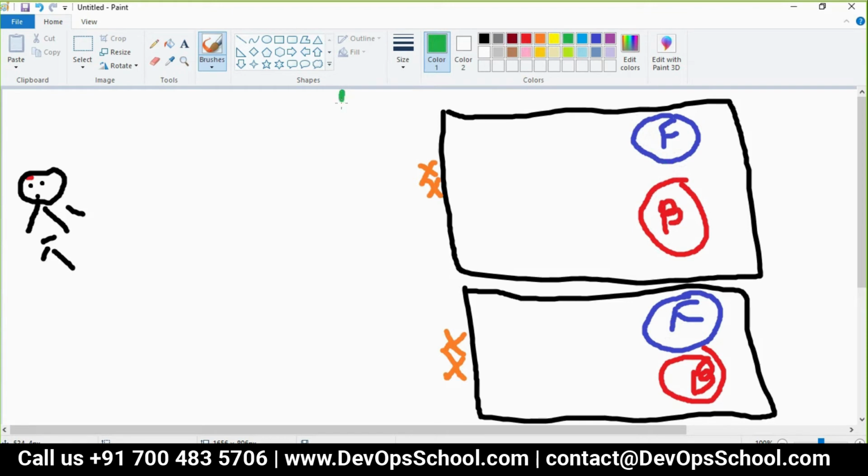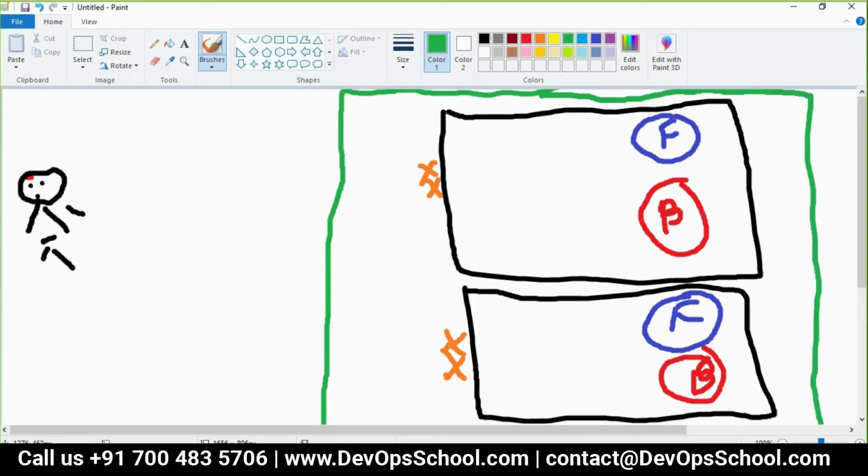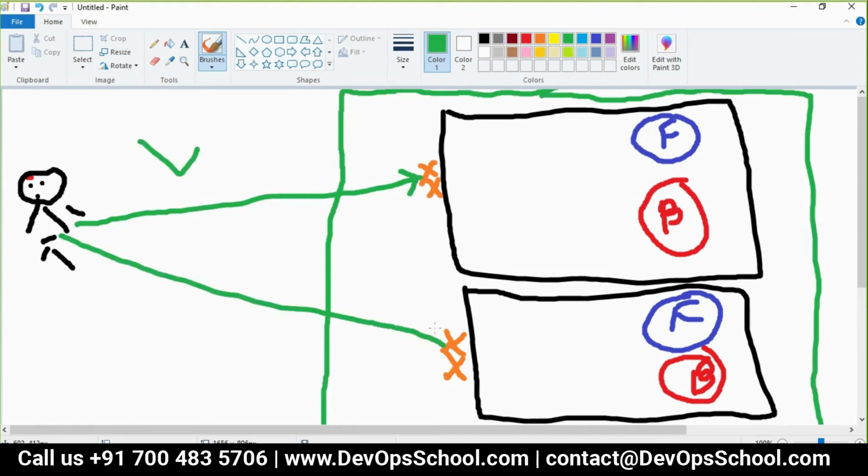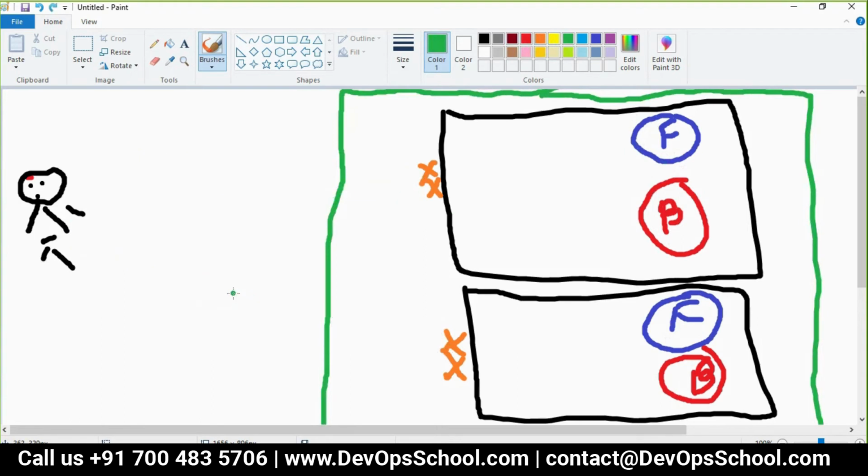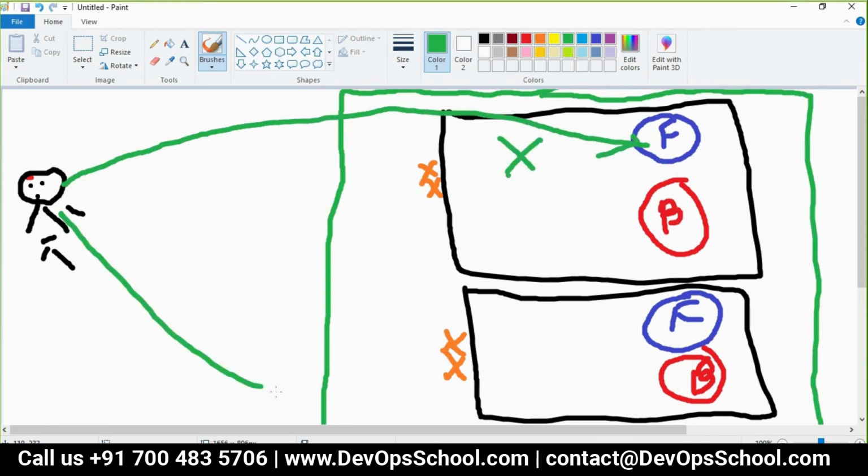Yes. So guys, this is your cluster. Understand that I'm creating a border of the cluster. Right now it's just a two node cluster, but in real time it can be 200 also. The concept will remain the same. So now the problem here is, can I hit this IP address? Yes. Can I hit this IP address? Yes. So this is done. Can I hit this IP address? No. Can I hit this IP address?